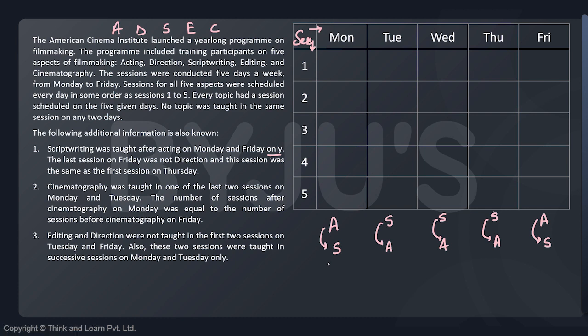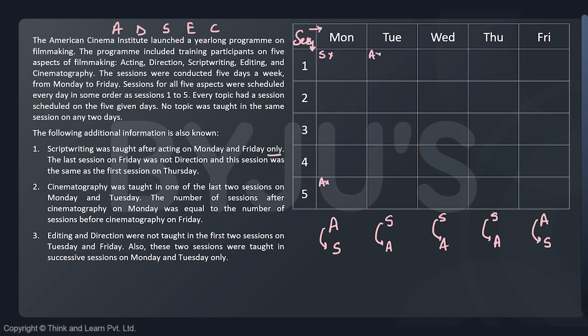Now from that, of course, you can get some info, but I am currently avoiding that. For example, on Monday now, I can say the first session cannot be script writing, right? And the fifth session cannot be acting, of course. I hope you can understand that. Because when acting comes before script writing, how can acting be fifth and how can script writing be first?